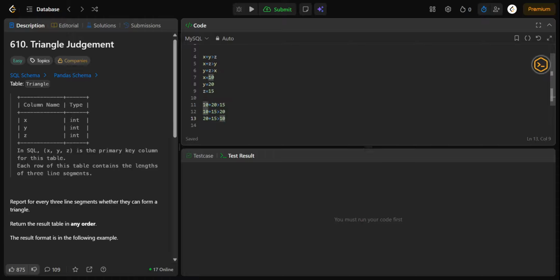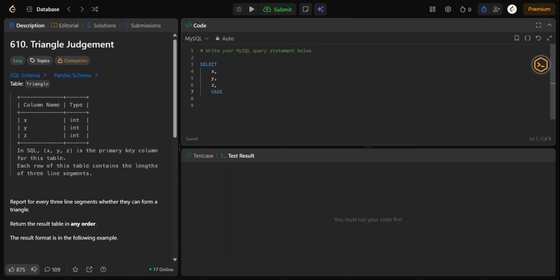Yeah. So now let's convert this logic into our SQL. We will use the case statement, like if else conditions, as we know. Okay, if all three conditions are true, return yes, otherwise return no. Our query looks like this. Let's write down the query part. For example, select x, y and z. Got it?